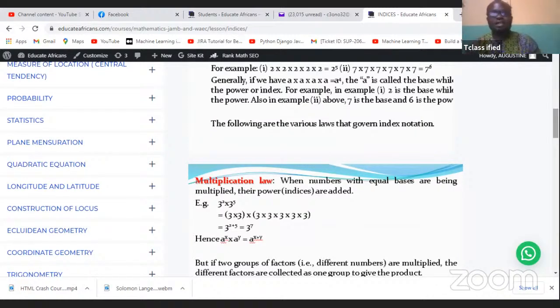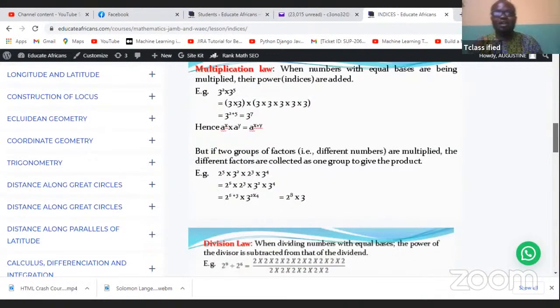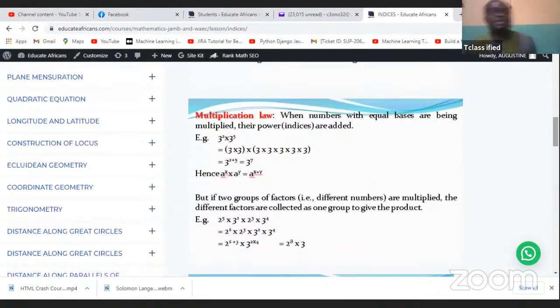Okay, so let's look at the laws of indices. What are the laws of indices? Very important. Let's take the first law, very, very simple laws. You need to know them. They are simple. You love them. And with them, that's what you use in solving problems involving indices, the laws. And that's why you need to know all the laws.